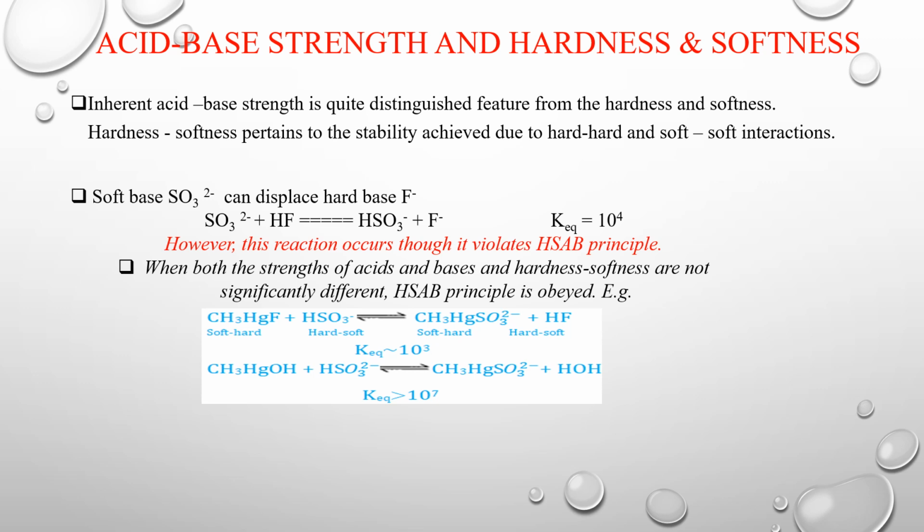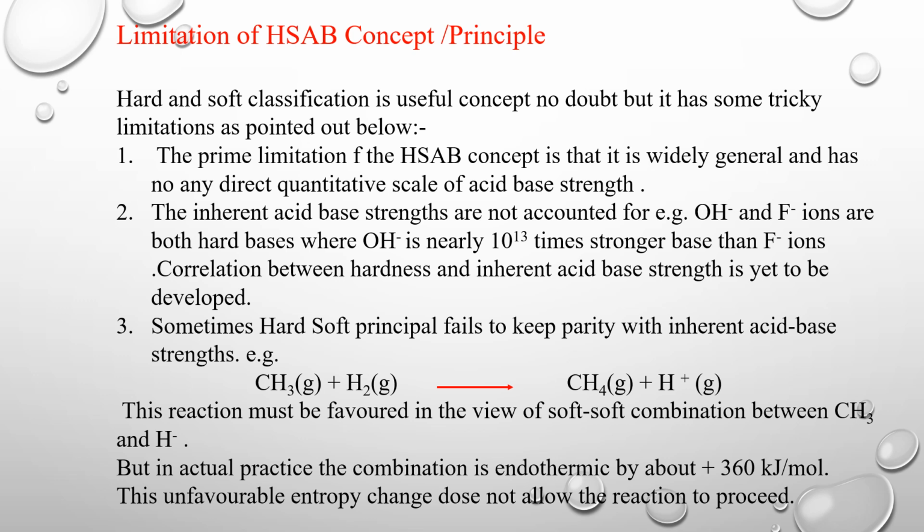Then the acid base strength and hardness and softness. Limitations of the Pearson hard soft acid base principle. It is a useful concept, no doubt, but it has some tricky limitations. The prime limitation is that it is general and has no direct quantitative scale of acid base strength.